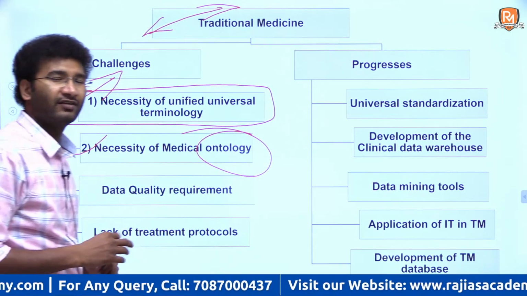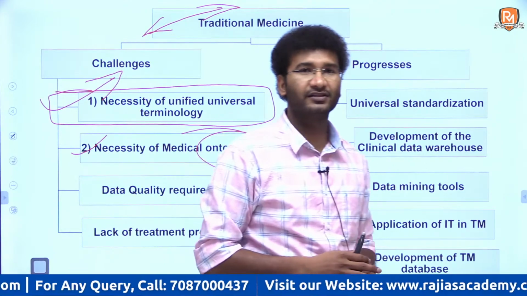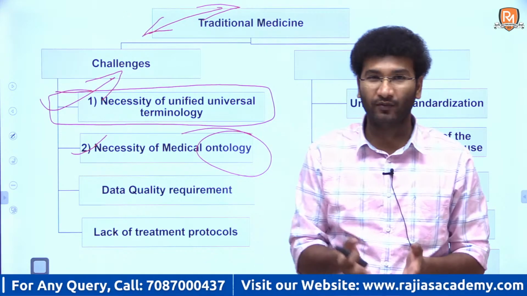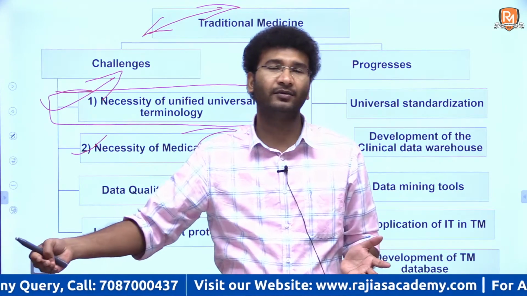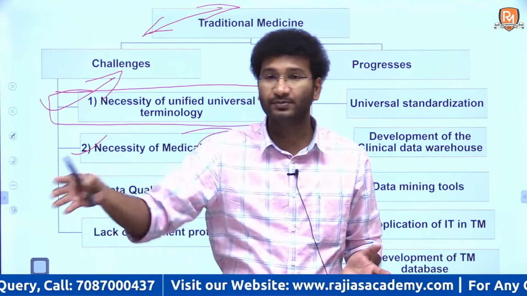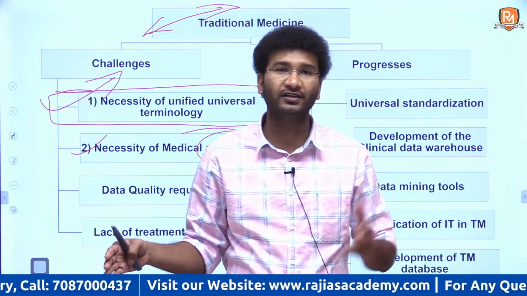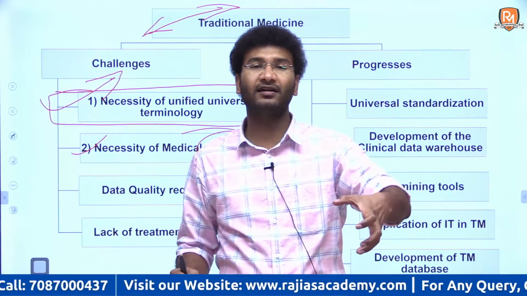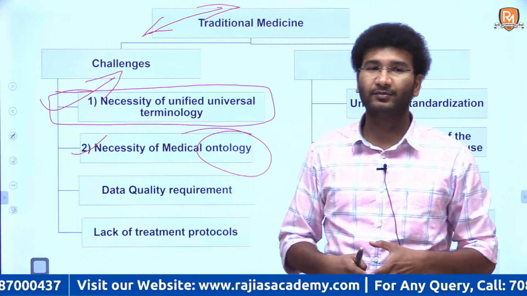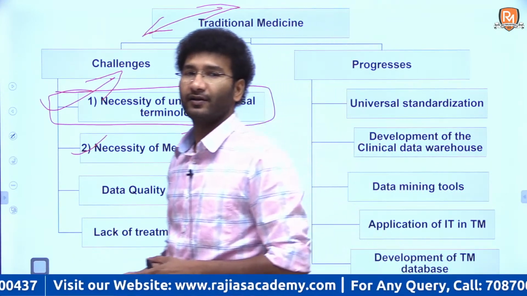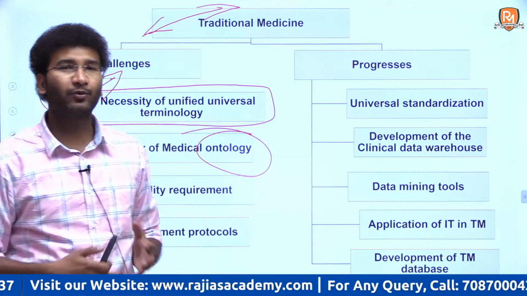We don't have enough data with respect to the traditional medicines. Whenever there is data, with that data you can start analysis, and after the analysis is done, you can come to an interpretation stating that, okay, this particular plant can be used in cancer treatment, or this particular plant can be used in other treatments, maybe some of the orthopedic treatments. Now, lack of treatment protocols also.